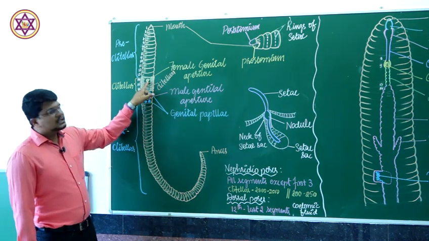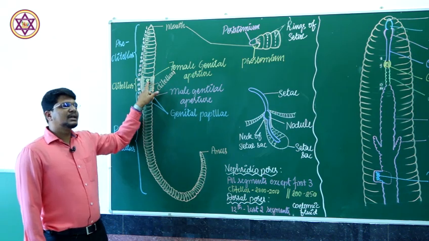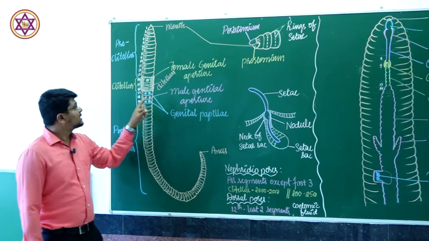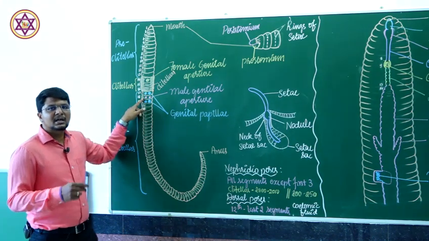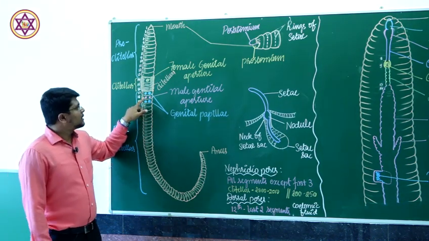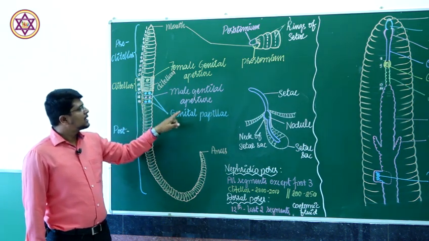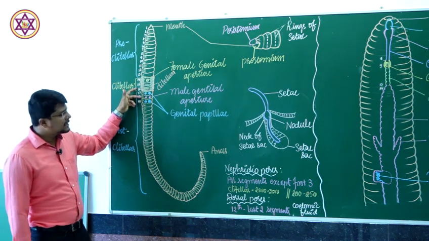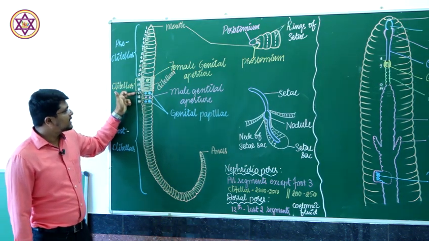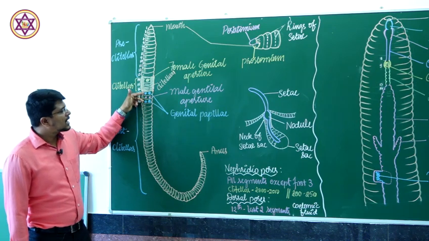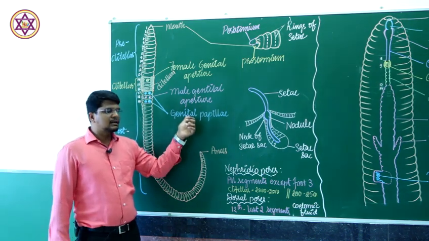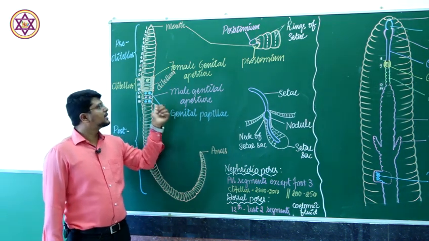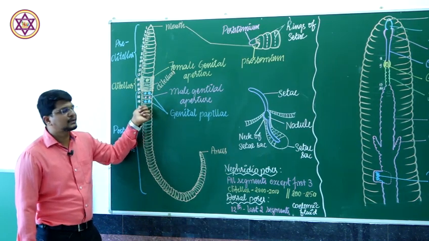At the 14th segment, there is a single opening which is the female genital aperture, whereas at the 18th segment, there are two apertures which are the male genital apertures. On either side of the 18th segment, that means at the 17th and the 19th segments, genital papillae are present. These genital papillae are useful during the mating or copulation of the animal.